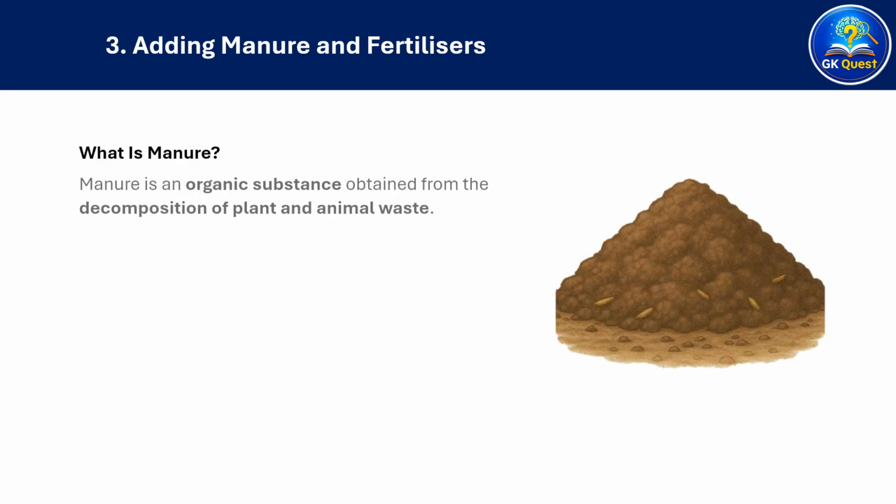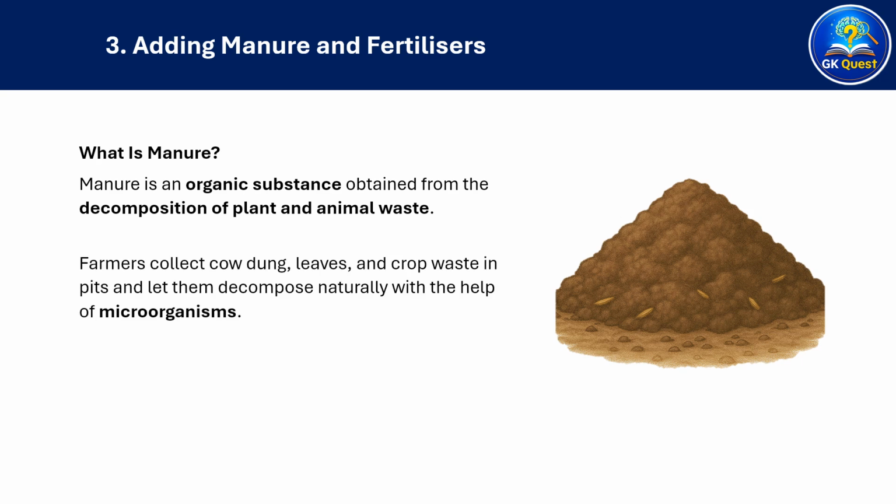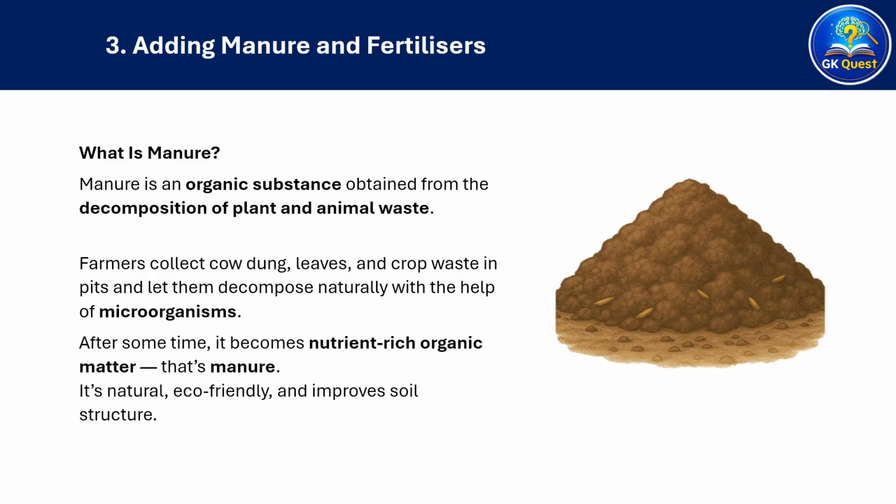What is manure? Manure is an organic substance obtained from the decomposition of plant and animal waste. Farmers collect cow dung, leaves, and crop waste in pits and let them decompose naturally with the help of microorganisms. After some time, it becomes nutrient-rich organic matter. That's manure. It's natural, eco-friendly, and improves soil structure.